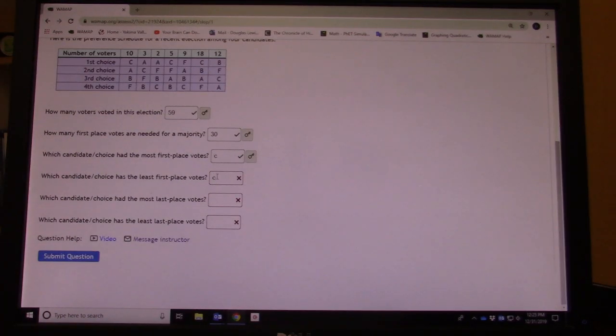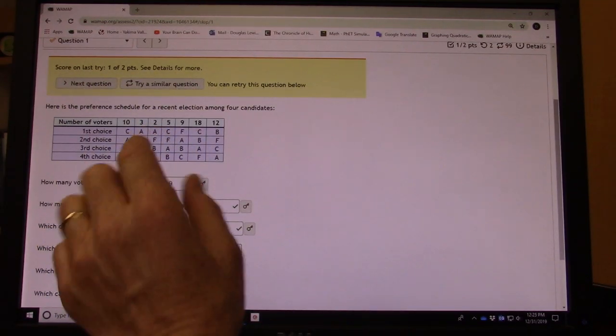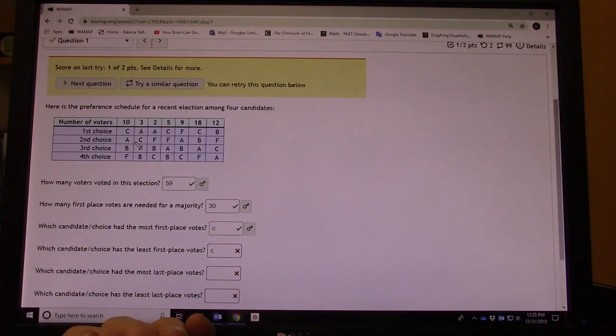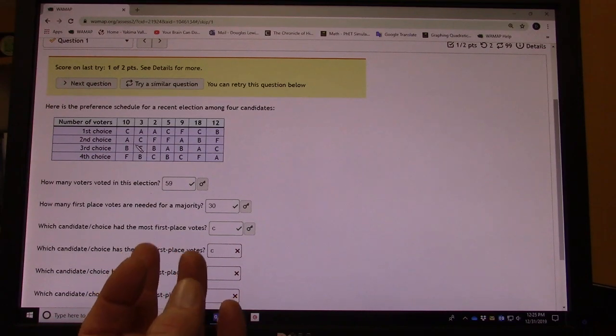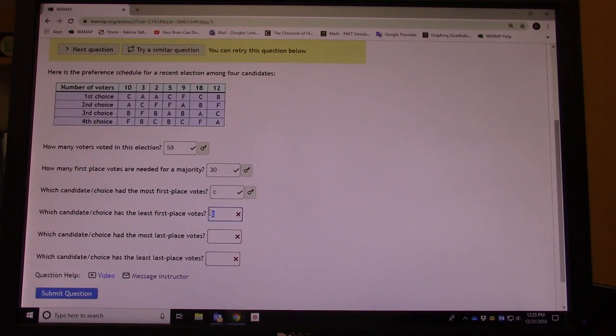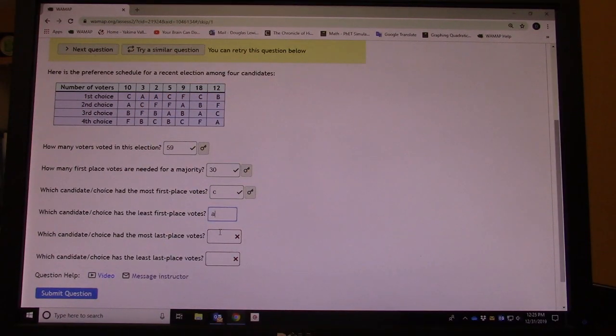So let's answer this correctly this time. Who got the fewest? Well, there's A, B, C, D, E, and F, right? No, A, B, C, and F. There's only 4 candidates. So A got 5, B got 12, F got 9, so A got the fewest candidate votes, so that would be A. In this case, I don't think you have to do uppercase. I think it'll take either.